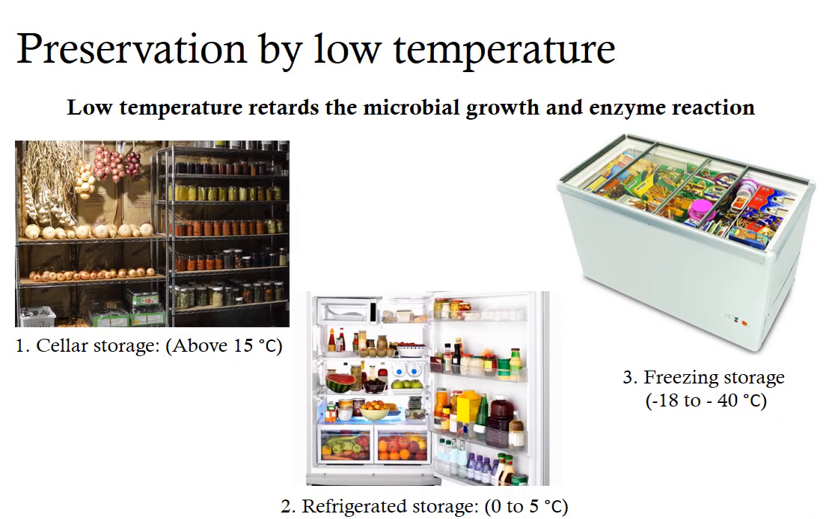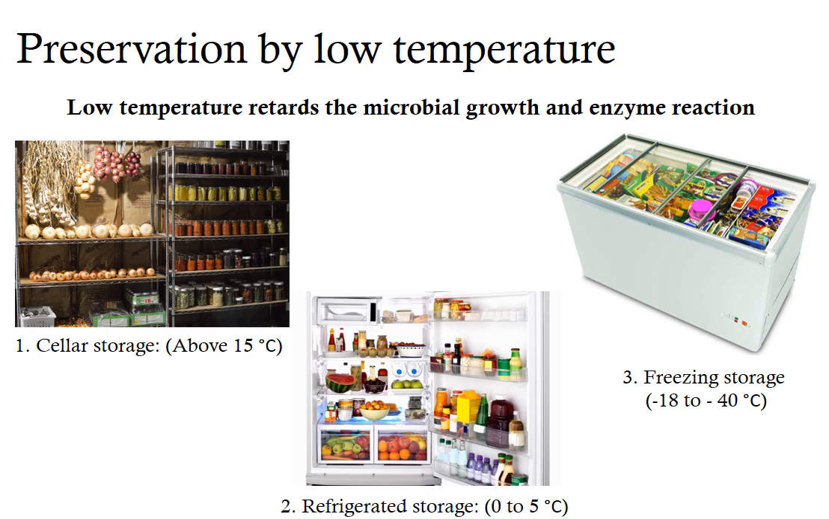The next method of preservation is by storing food at low temperature. The principle here is that at low temperature, microbial growth and enzyme reaction are reduced or retarded. There are three methods. First is the cellar storage. Cellars are nothing but underground storage rooms which were present in villages or in foreign countries.